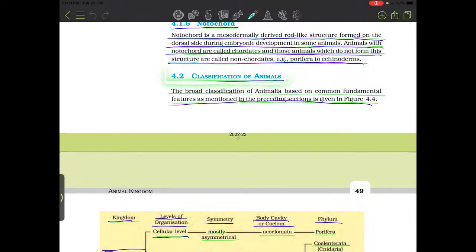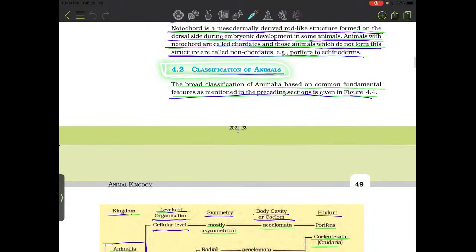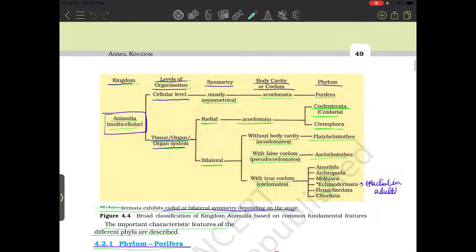4.2 Classification of animals. The broad classification of animals based on the common fundamental features mentioned in the preceding section is given in Figure 4.4. Echinoderms exhibit radial and/or bilateral symmetry depending on the stage. Broad classification of Kingdom Animalia. Common fundamental features: kingdom, level of organisation, symmetry, body, coelom, phylum.